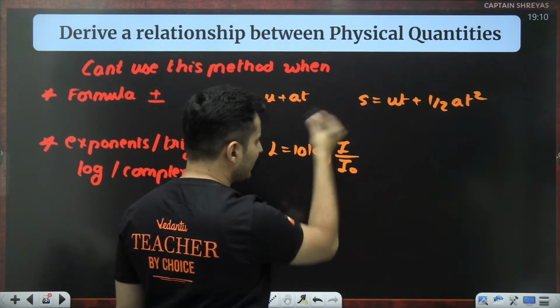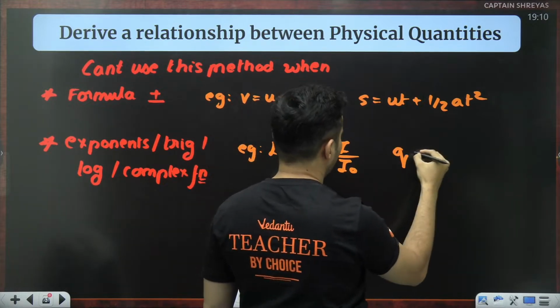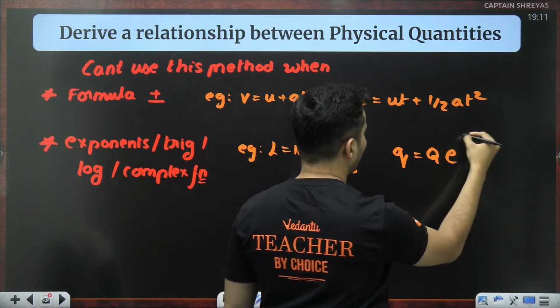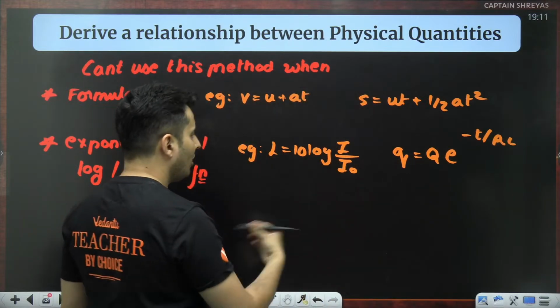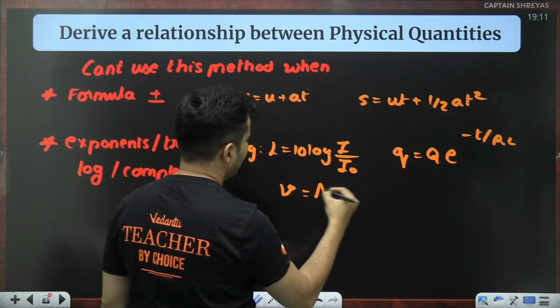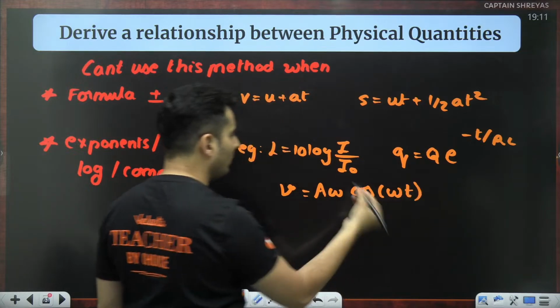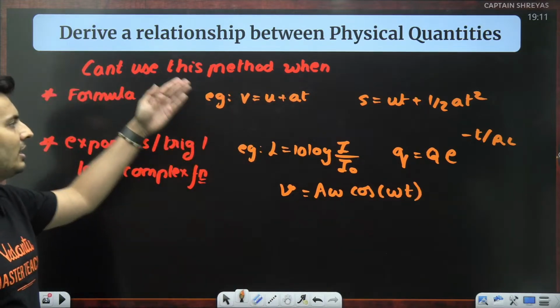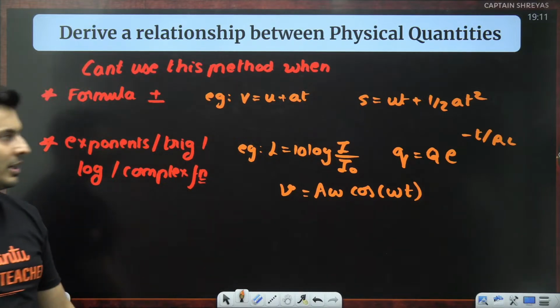I cannot use this method to find this formula. Or let's say the charge on a capacitor is capital Q e to the power minus t by RC. I cannot use this formula. Or say for example, the velocity in SHM is a omega cos omega t. There is trigonometry. I cannot use this particular method in these cases.